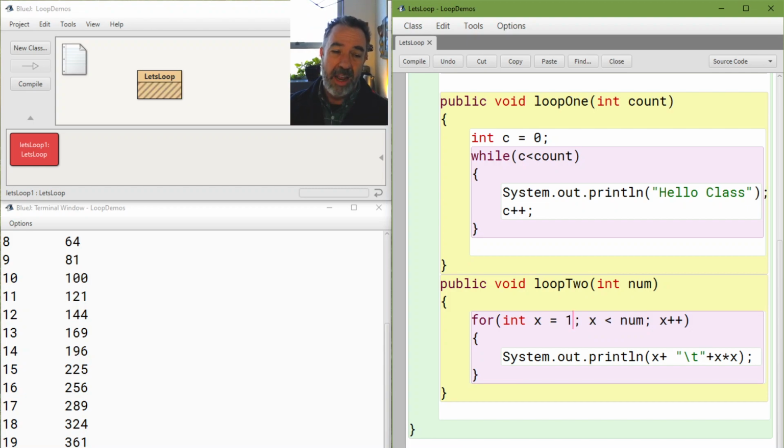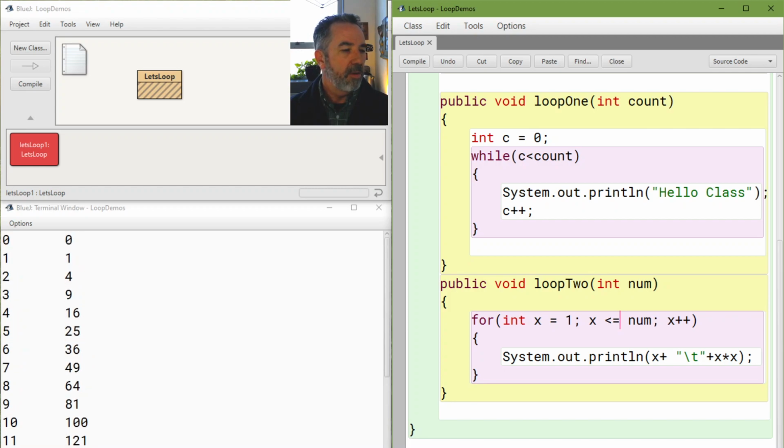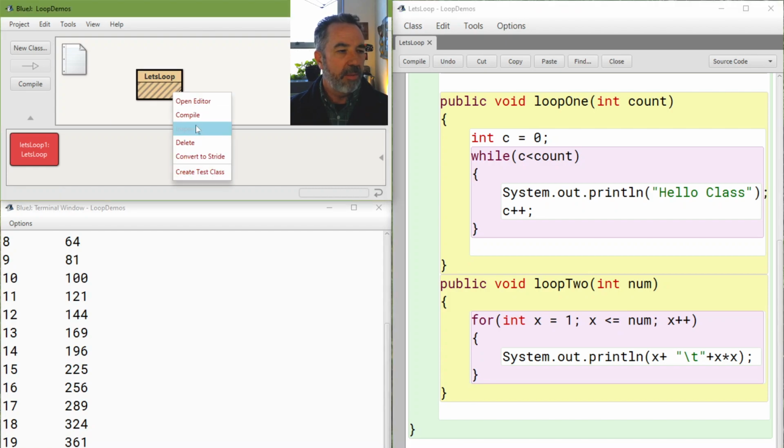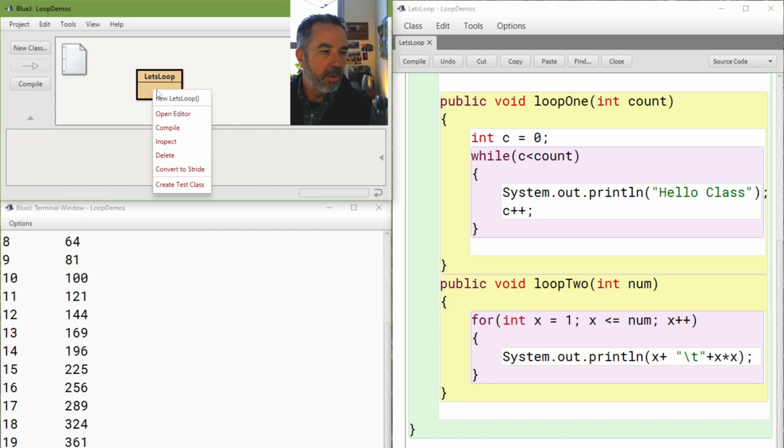Now let's say that I wanted to shift it and start at the number 1 and include the last number I gave it. So I could say less than or equal to. So this now says x is going to start at 1 and I'm going to keep going as long as x is less than or equal to num. So before I was starting at 0 and going to 1 less than num. Let's see what effect this has on our beautiful code.